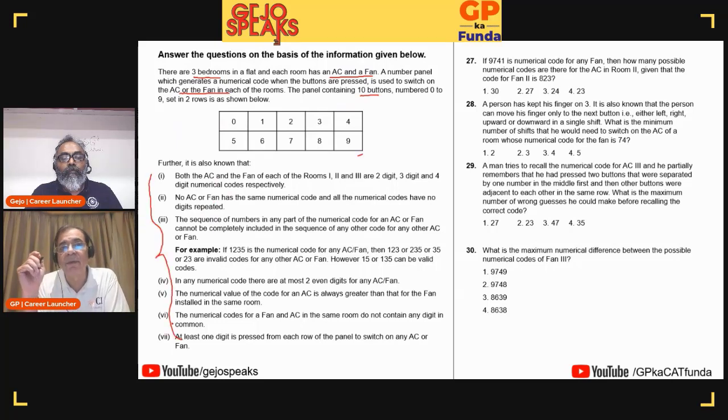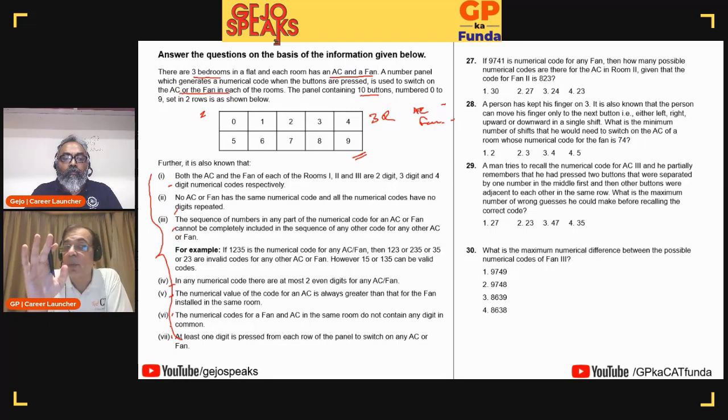Now remember, I have 1 to 1.5 minutes, so I'm not going to read the entire information. But what have I picked out here? I have 3 rooms, and there's an AC and a fan in each room, and each of them has a code. What kind of code? These instructions are given, eight pieces of information. I will come back to these later on.